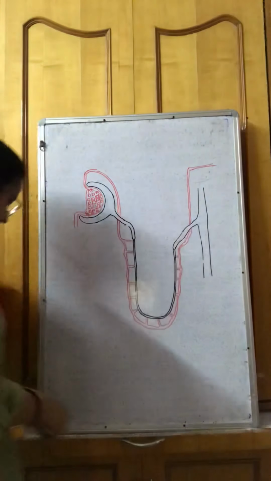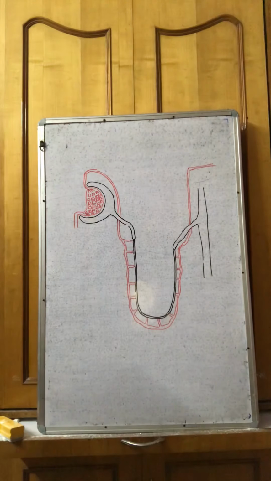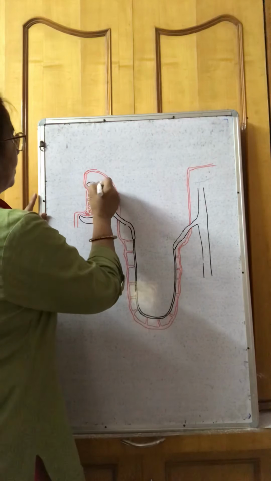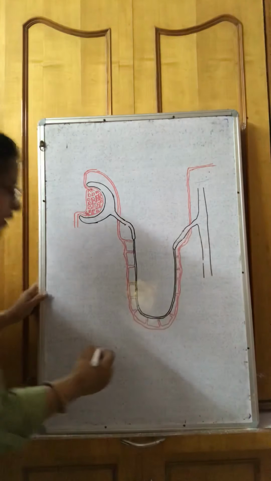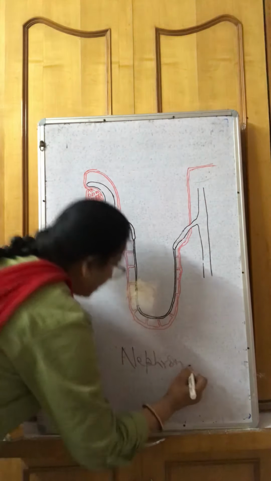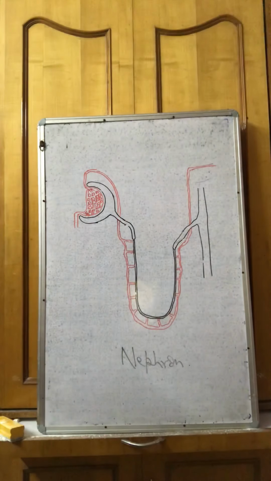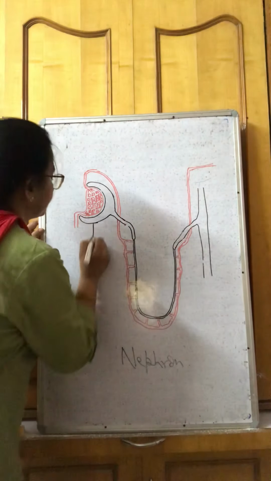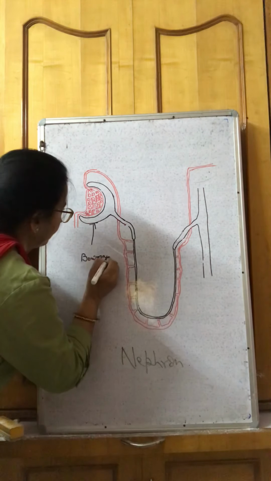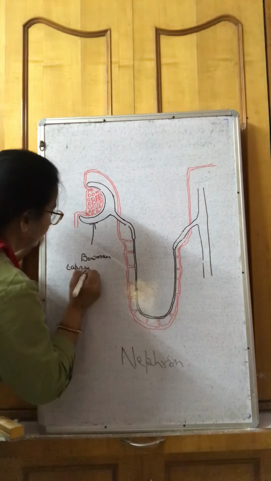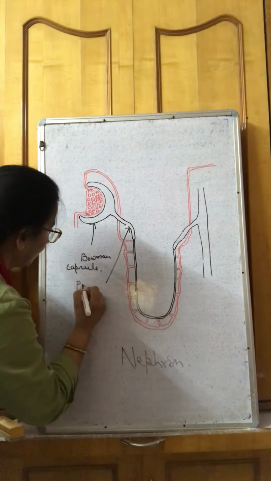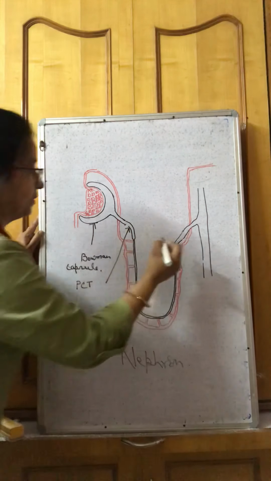Look at the diagram here. In this diagram, you can see different parts of the nephron. This one is the Bowman capsule. Proximal convoluted tubule.